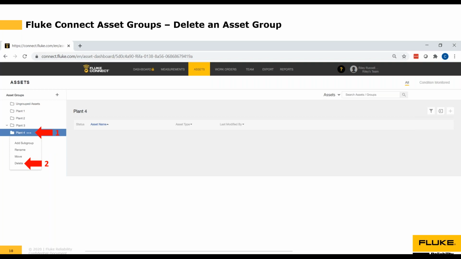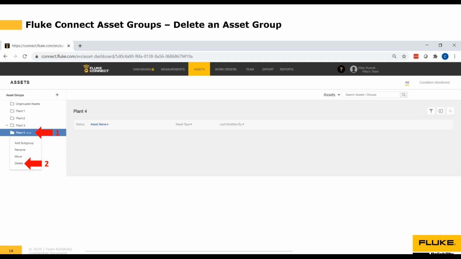Next, I will show you how to delete an asset group. So it's basically the same process as editing. You highlight the asset group that you want to delete. So you select here, then you click on the 3 little dots next to the name of the asset group. And the very bottom option here on the list is delete. So I could select this delete option from my drop-down list box here, and it would delete this asset group.